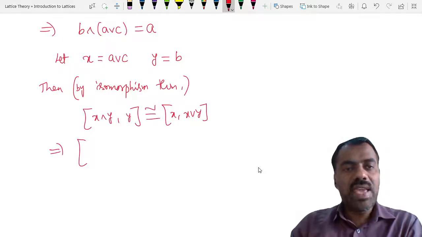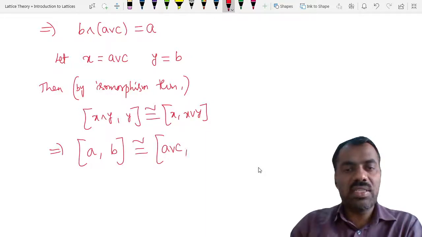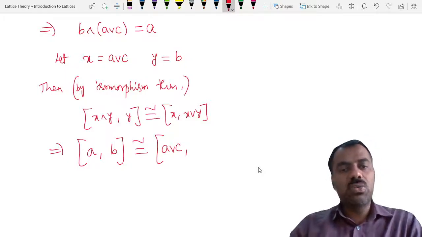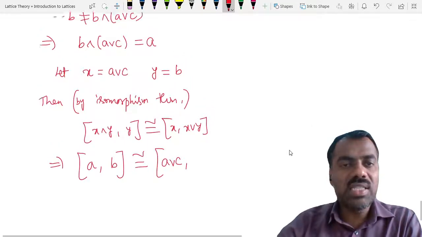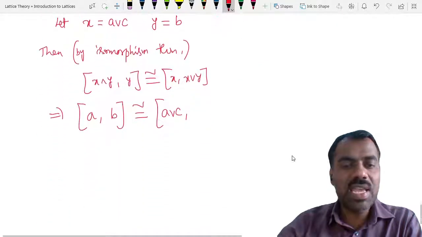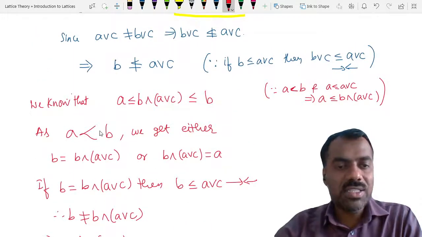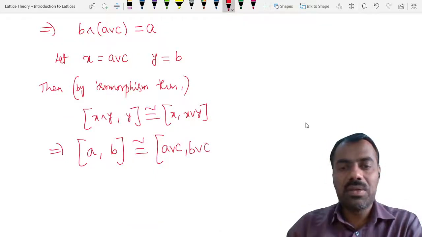This is simply A join C meet B, which is nothing but A. This is A and Y is our B, is isomorphic to our X, which is A join C. And what is X join Y? What is the join of these two? A join C join B. What is the relation between A join C join B? Because A is already smaller than B, so what you will have here is the same as B join C.